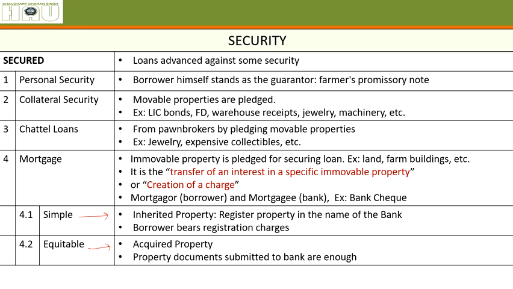Simple mortgage is for inherited property, that is, you got it from your forefathers. Equitable mortgage is for the property you have bought by earning your own money. You have not inherited it from your forefathers. So when the person who is trying to take a loan has a property that he got from his forefathers, then he needs to register that property in the name of the bank, and the registration charges will be borne by the borrower.